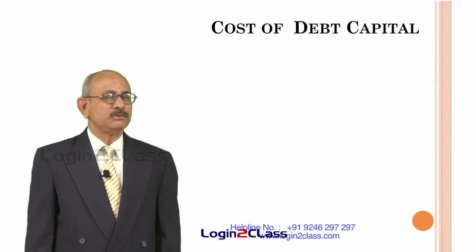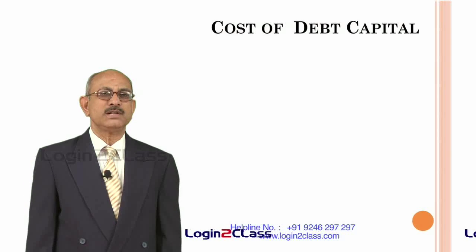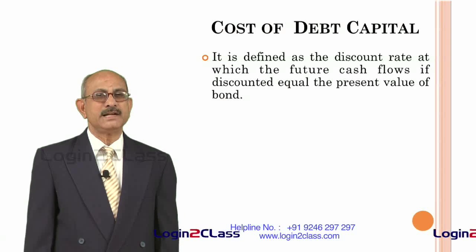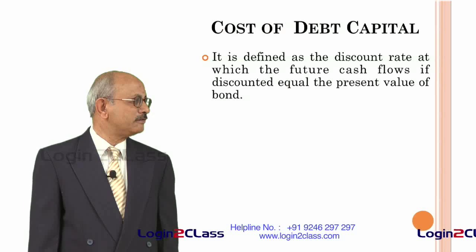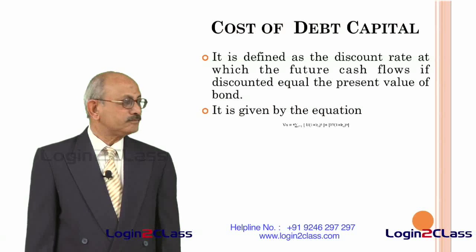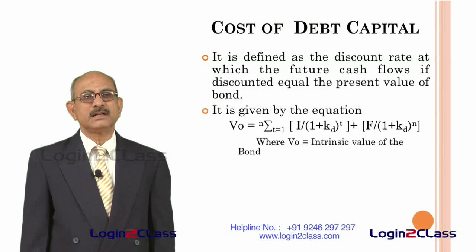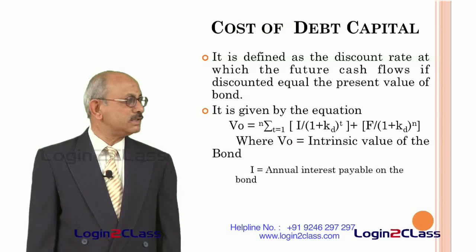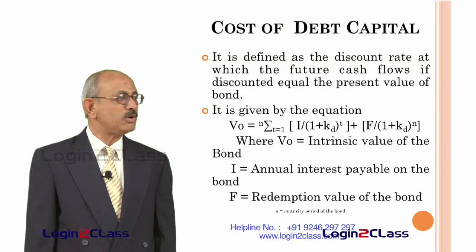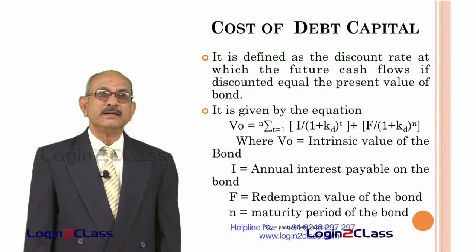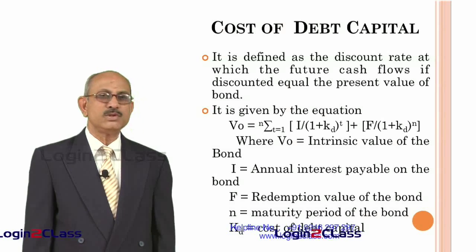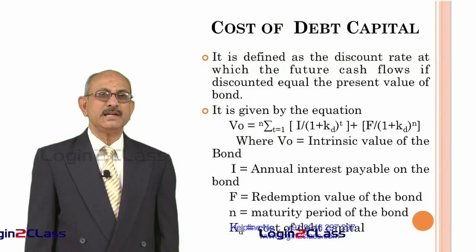So, before we go to other things, we will have to find out what is the cost of debt capital. As I have stated earlier, debt is considered less costly compared to equity. So, we have to find out how cost can be calculated in the case of debt. Normally, the cost is always the discount rate at which the future values of the cash flows which are likely to accrue on the bond are discounted, and that amount becomes equal to the present value of the bond. So, it is the discount rate at which the future cash flows, if discounted, equal the present value of the bond.